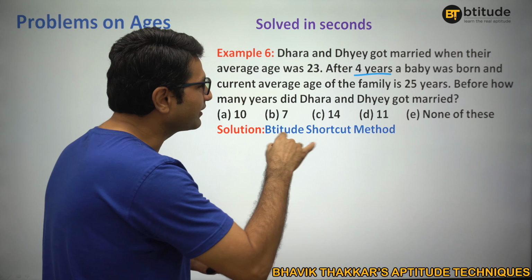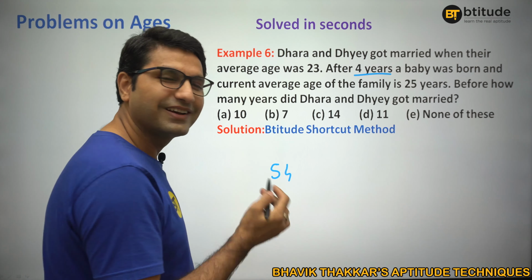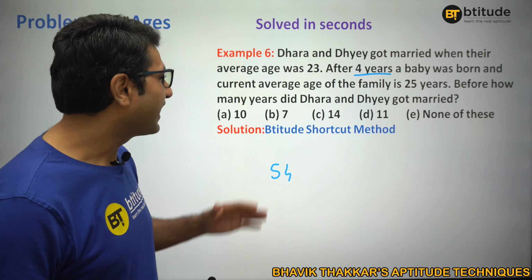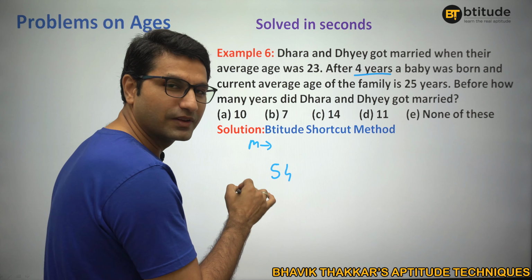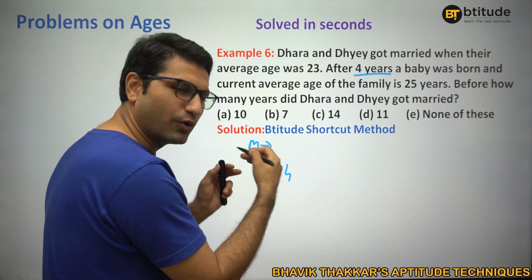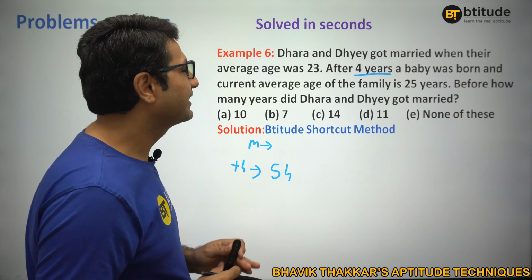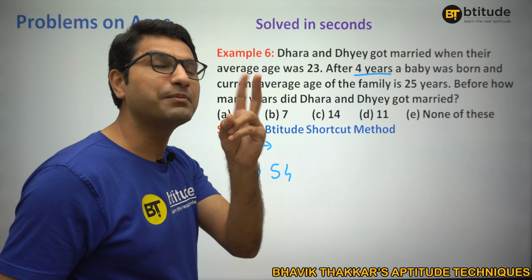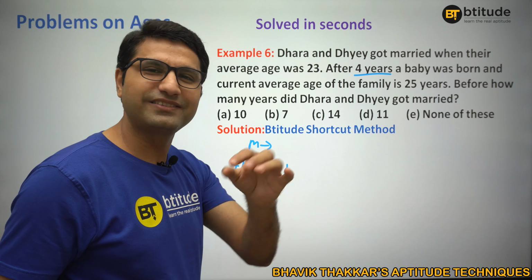After 4 years, the average would be 27. That means the total would be 54, right? Total should have been 54 after 4 years. So, this is the marriage time. The average was 23, but after 4 years, their average should be 23 plus 4, 27. That means there are 2 people, and the total should be 54. But now the baby is born, which is 0 age.